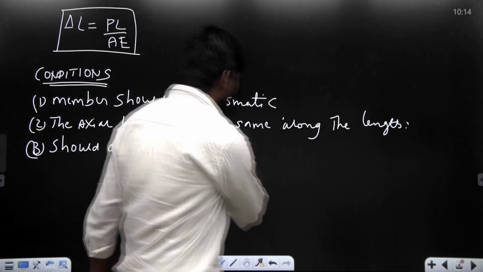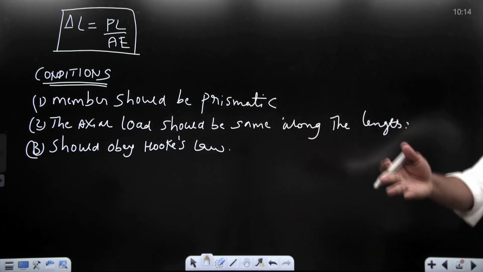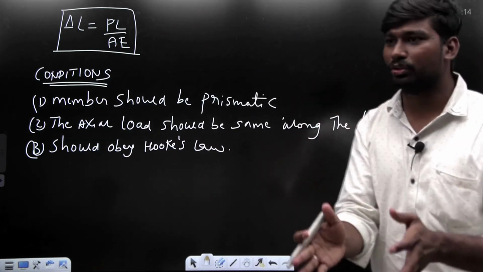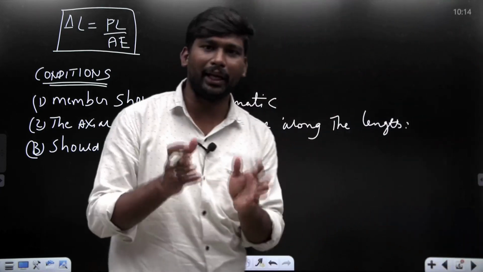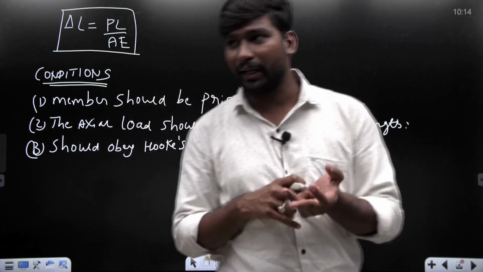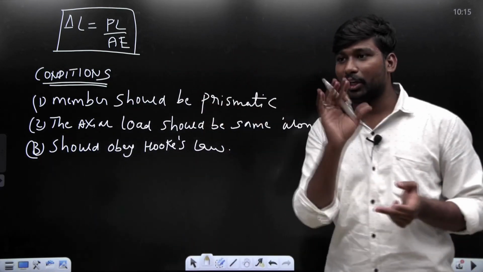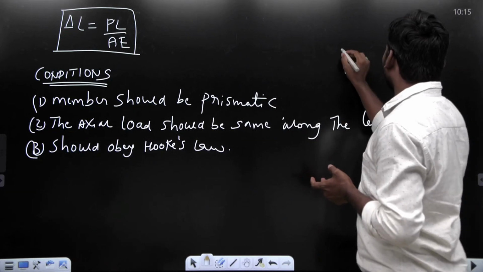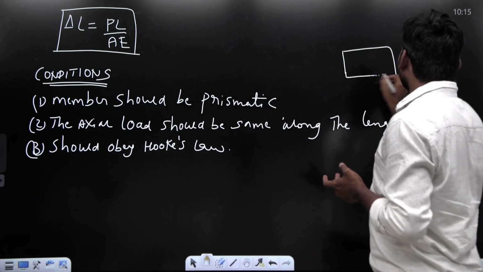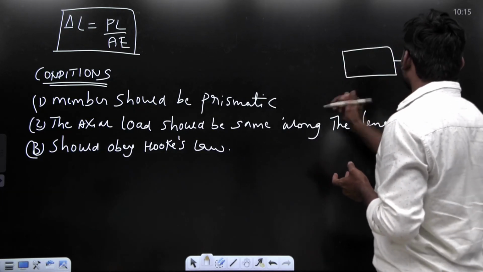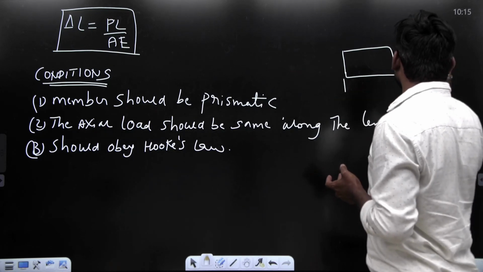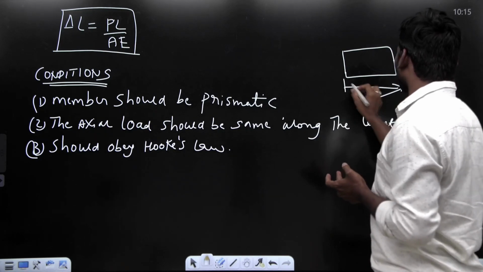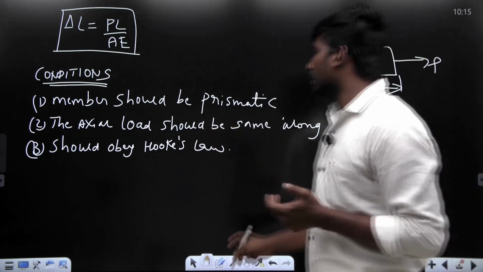My dear student, please understand, under these conditions only we can use the formula PL by AE. So the member should be prismatic, the axial load should be the same throughout the length, and the material should obey Hooke's law.